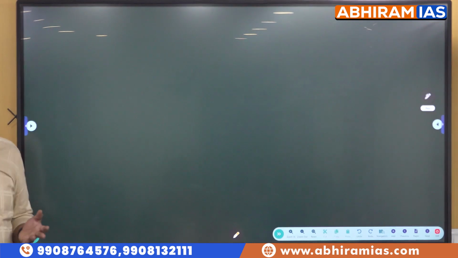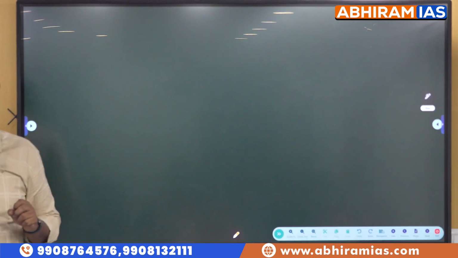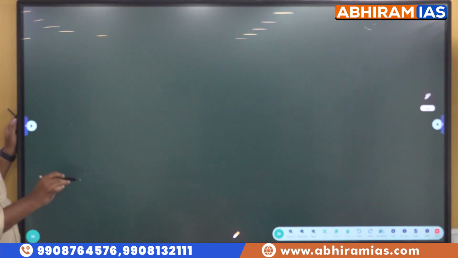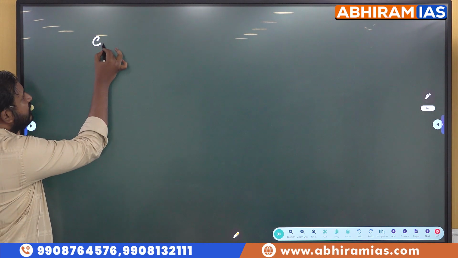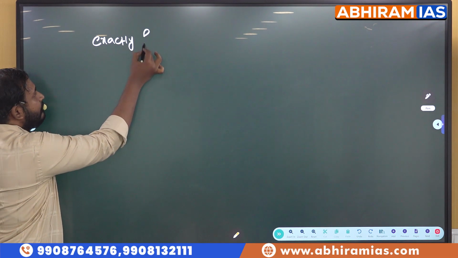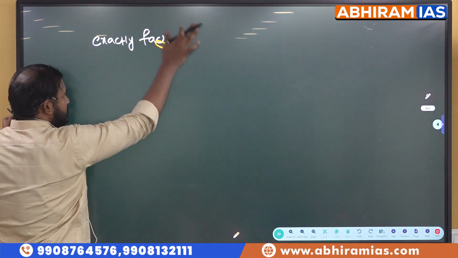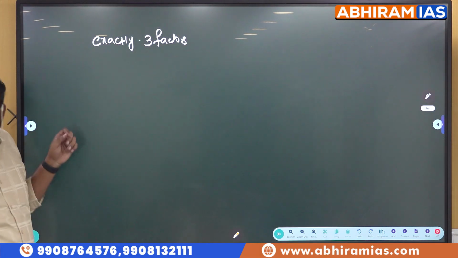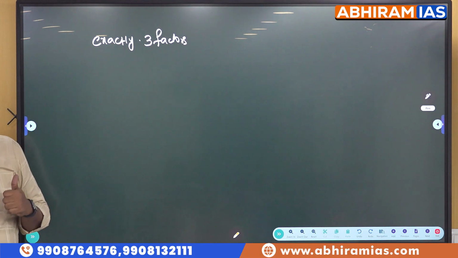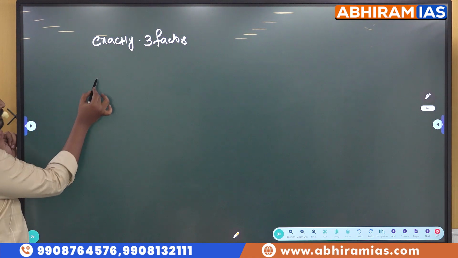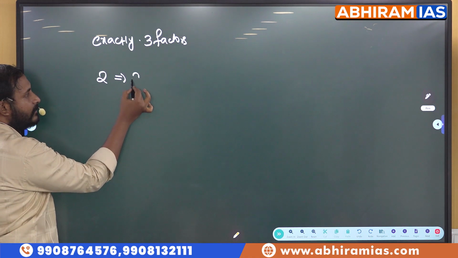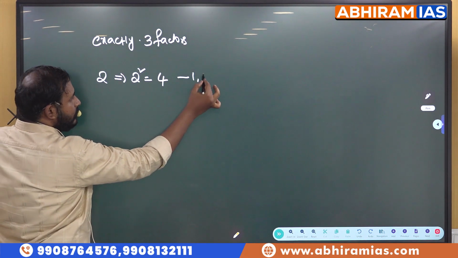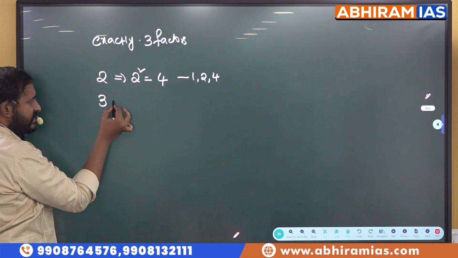Next, please observe this, students. Apart from composite numbers and prime numbers, actually there is one more set of numbers, but we don't name them. By observation we can see what those numbers are. Please see here, students, numbers which have exactly 3 factors. Don't write, I will tell you how to write. What are those numbers? Squares of prime numbers. For example, 2 is a prime number. What is its square? 4. What are the factors for 4, students? 1, 2 and 4.